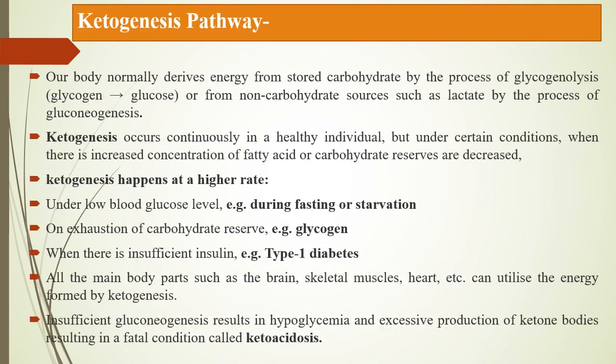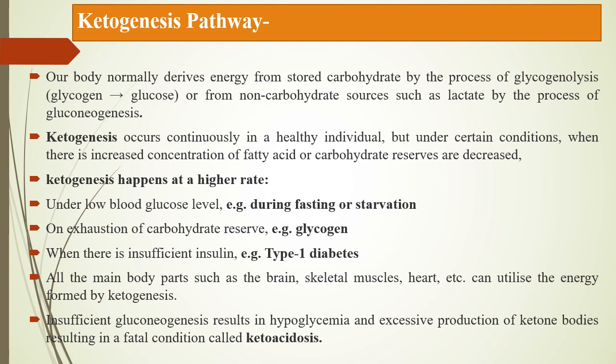Next, ketogenesis. Our body normally derives energy from stored carbohydrate by the process of glycogenolysis, the conversion of glycogen into glucose, or from non-carbohydrate sources such as lactate by the process of gluconeogenesis. It occurs continuously in a healthy individual, but under certain conditions, when there is increased concentration of fatty acids or carbohydrate reserves are decreased, ketogenesis happens at a higher rate, like under low blood glucose level, for example during fasting or